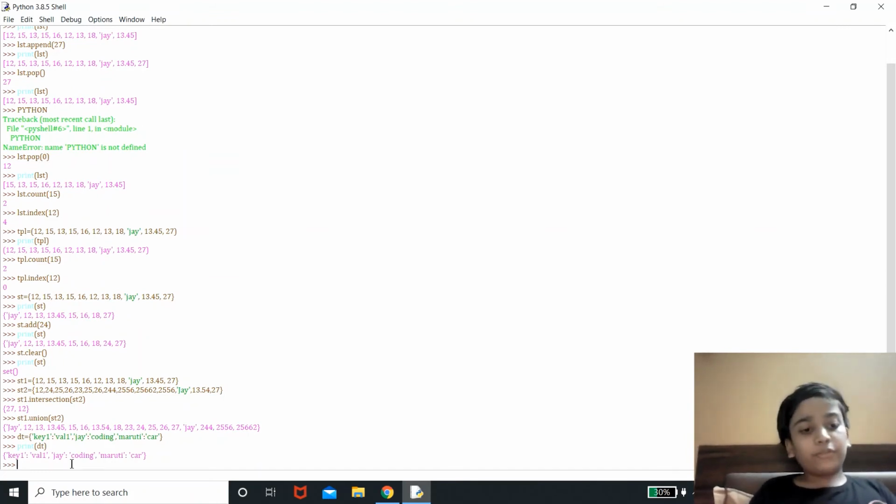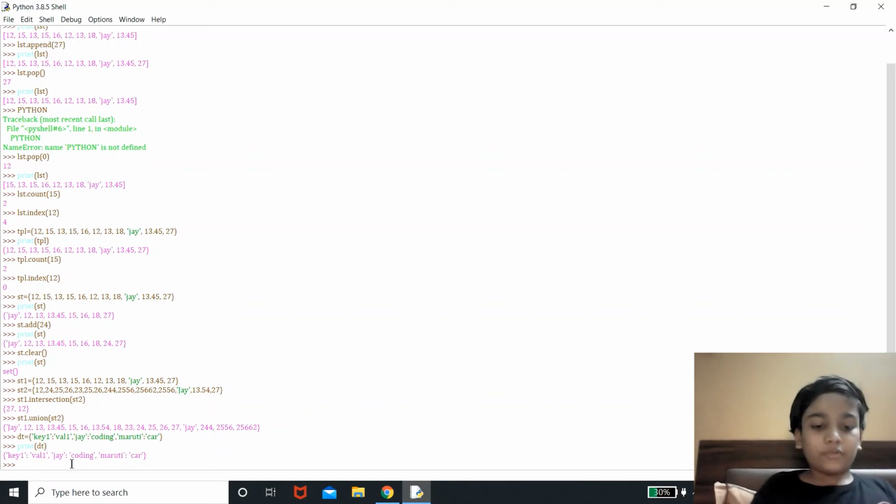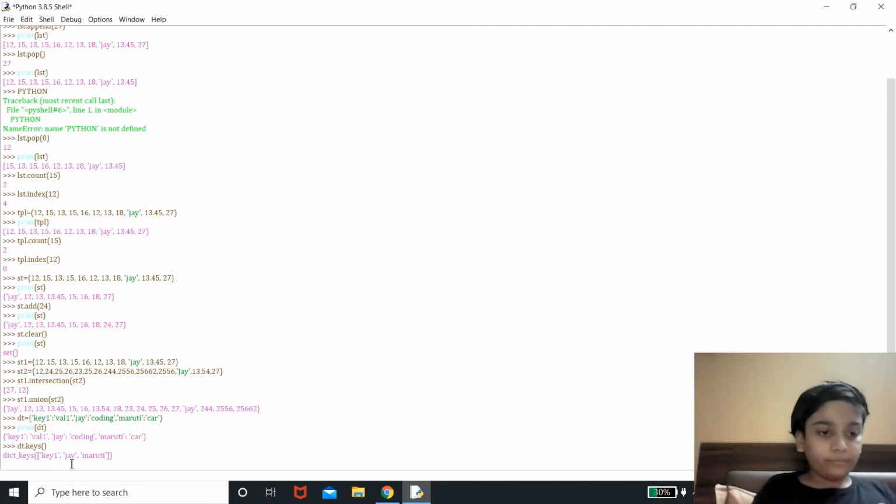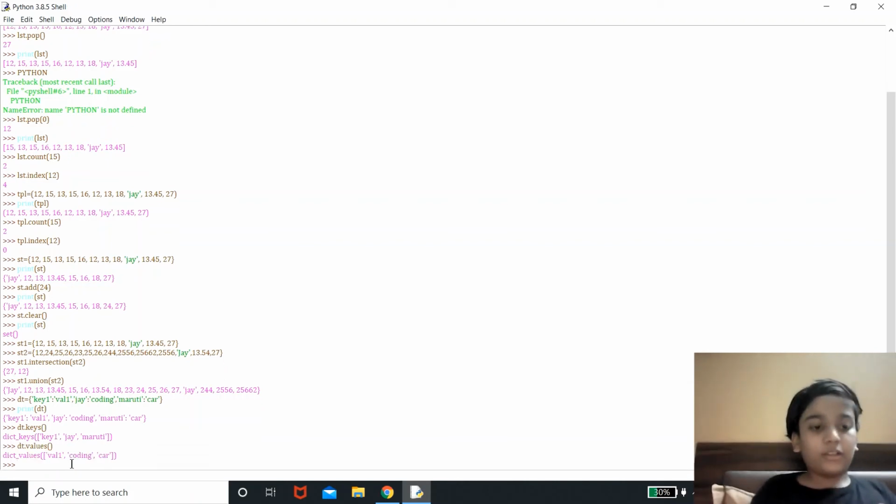Now there are some built-in functions. The first one is keys. It will give us all the keys in our dictionary. So there are only 3 keys, and the second one is values, and it will give us the values in our dictionary. There are 3 values, and there are many more predefined functions. You may try them out.